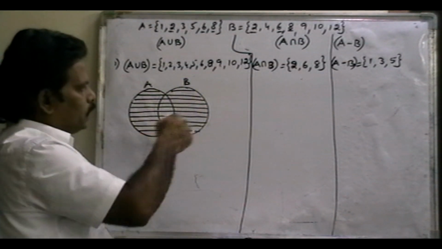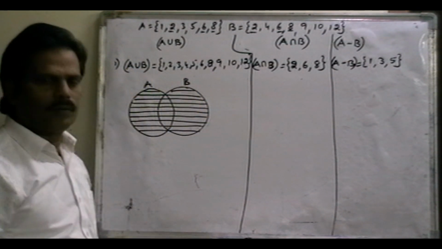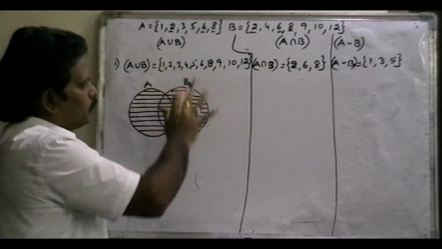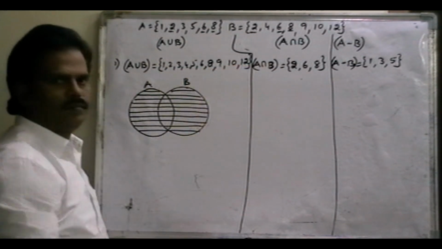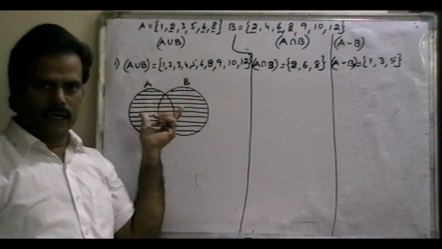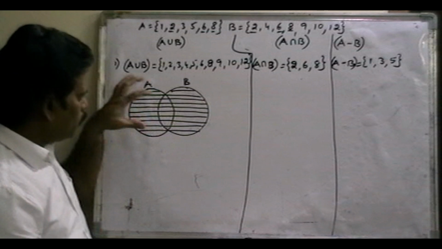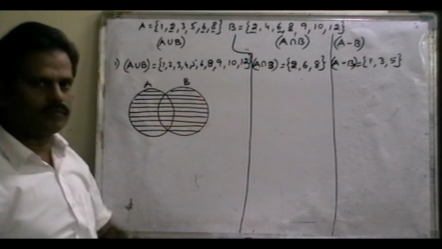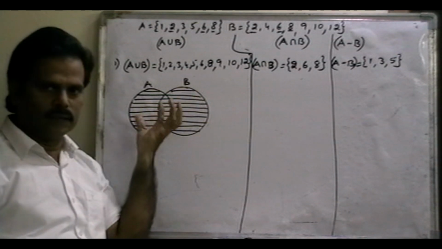So the complete region is A union B. Why? Because the complete A part, B part and also the common part are the total elements. So this is called A union B in the Venn diagram: A and B combined, total elements.